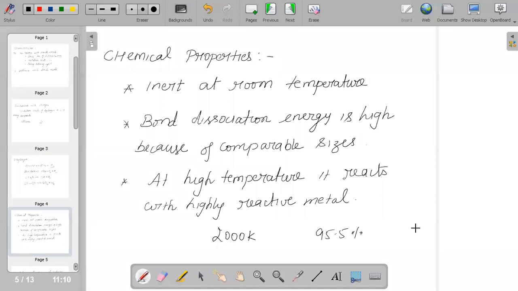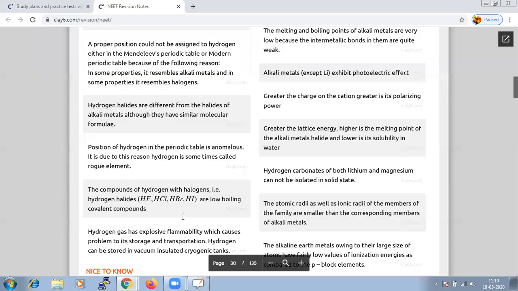And although the bond dissociation energy is very high, still hydrogen is a reactive element. Hydrogen is a reactive element, and hence we say that hydrogen gas has explosive flammability, which causes problems in its storage and transportation. Hydrogen can be stored in a vacuum isolated cryogenic tank. Just because of its reactive nature, it is considered very explosive and flammable.